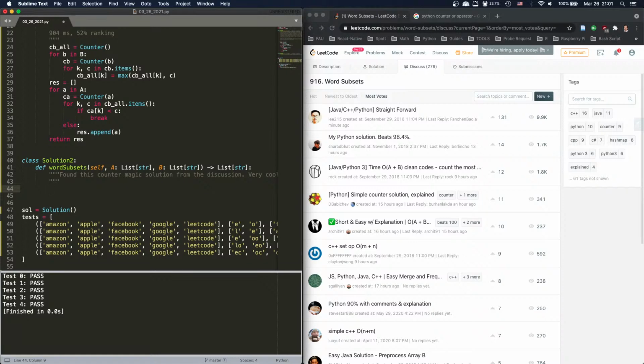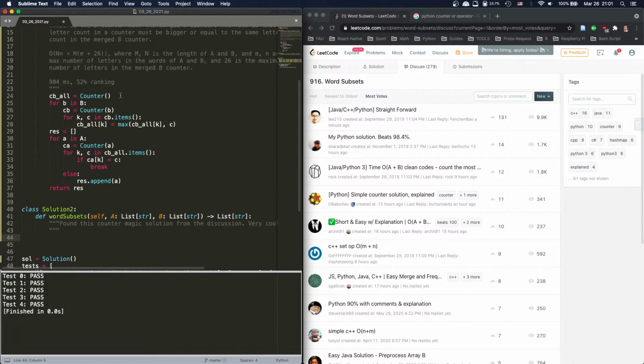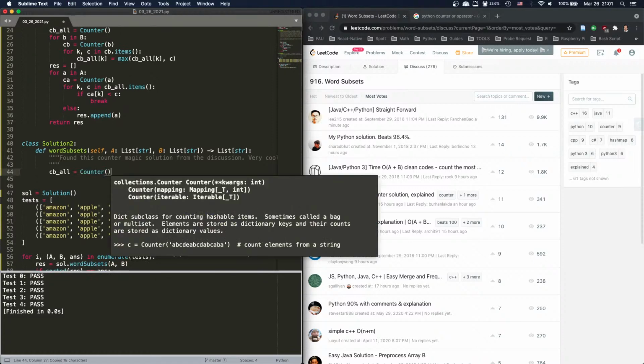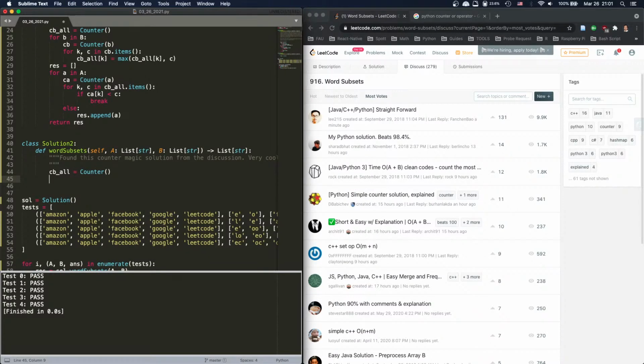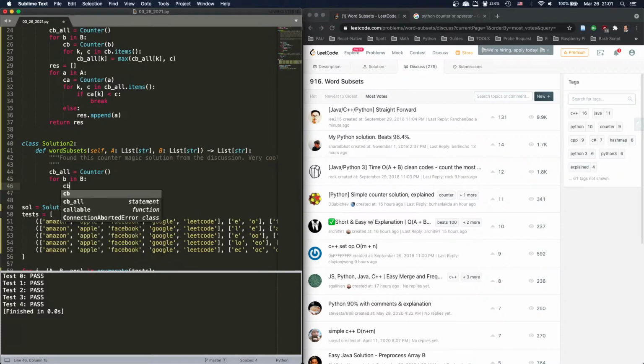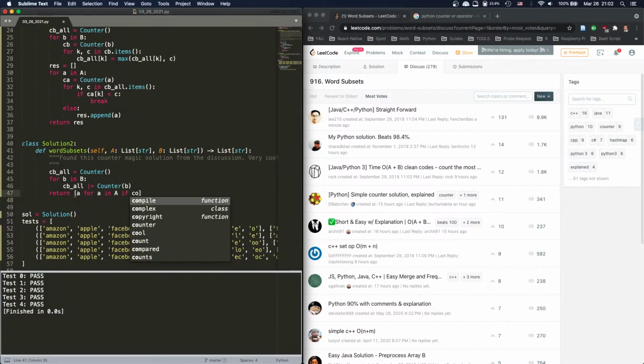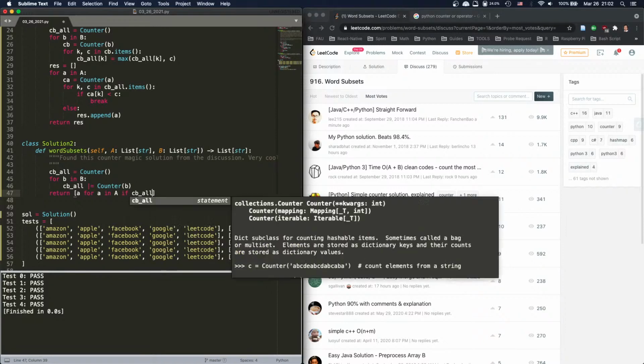So what we're saying, we are not going to use reduce. We're just going to say this, right? And then we're going to say for A and B in counter A and counter B, right? And then we're going to return A for A in A if counter B, we do minus, right?